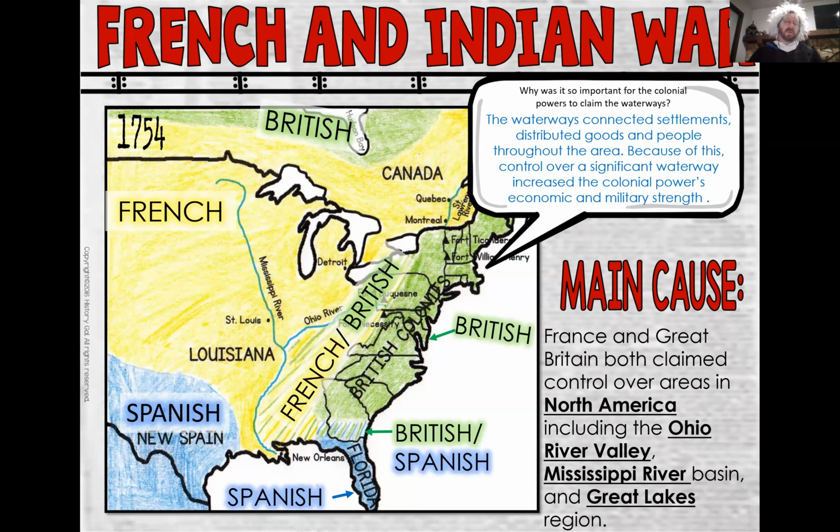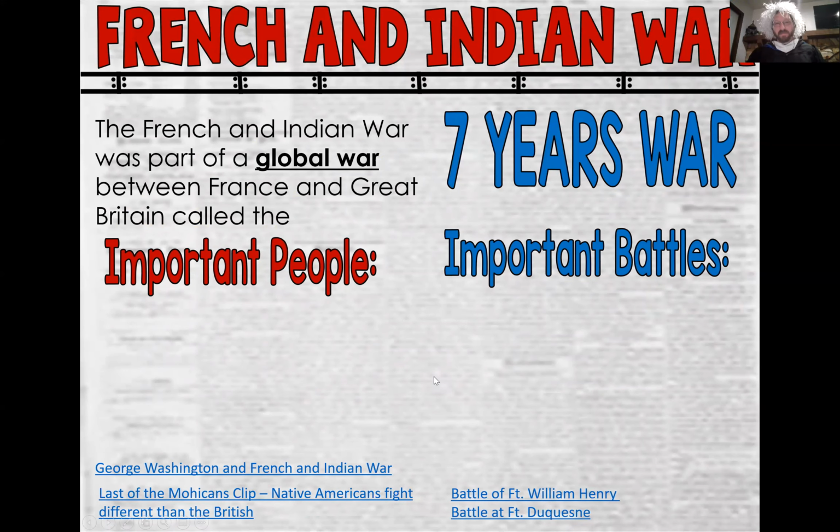So, let's say you are in Pennsylvania, which, remember, is a Quaker colony started by William Penn. You had stuff to sell. You would either go east, which could be difficult because you do have the Appalachian Mountains going through here, or you could go west to the Ohio River. Unfortunately, if you're British and going to the Ohio River, you're going through French territory. That doesn't always work out real well. So the British wanted to control it.